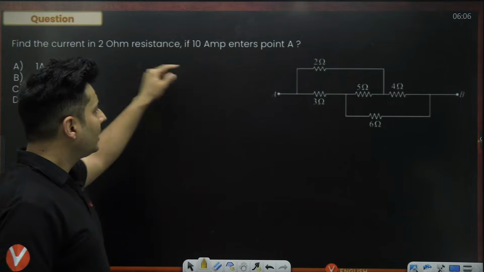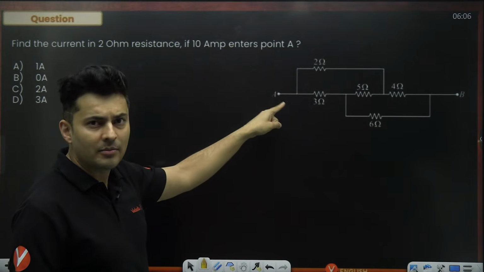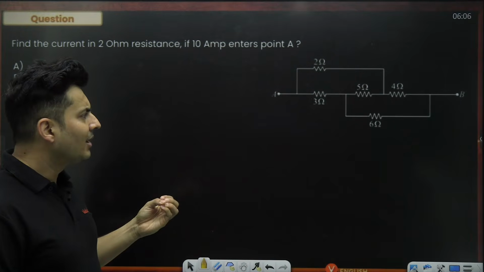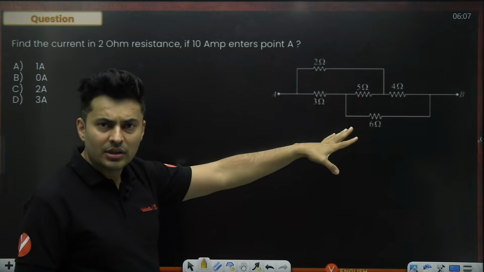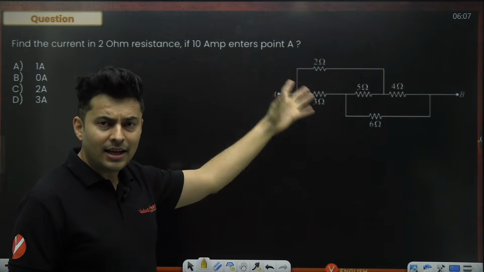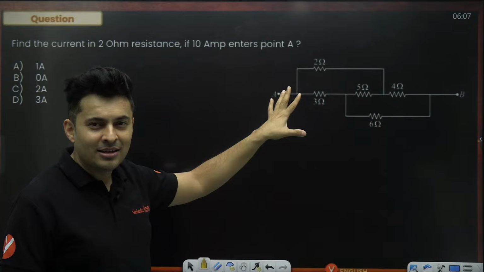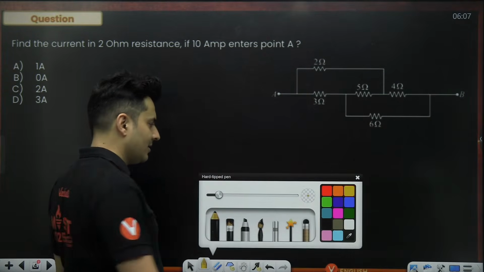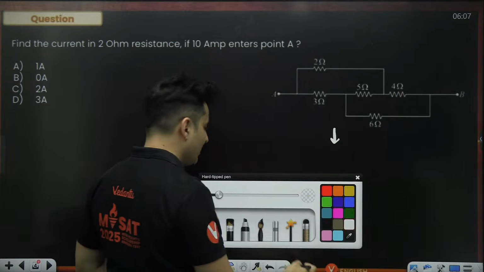Find the current in the 2 ohm resistance if 10 amperes of current is entering point A in this particular circuit. Looks like a crazy circuit, but whenever you see this kind of question, this is a standard model where it can be rearranged to be seen as not a parallel, not a series, rather a Wheatstone's bridge. Yes, you might be wondering how, but yeah, it is actually a Wheatstone's bridge, guys.